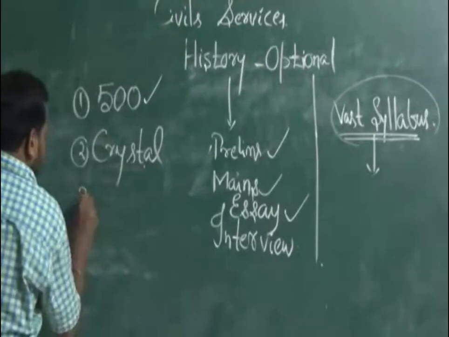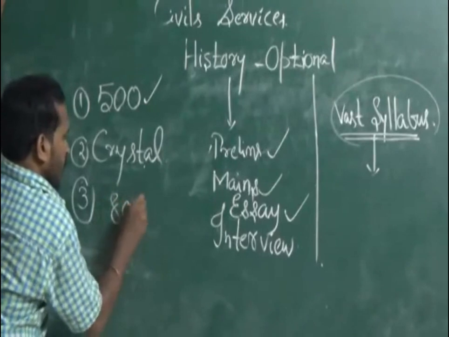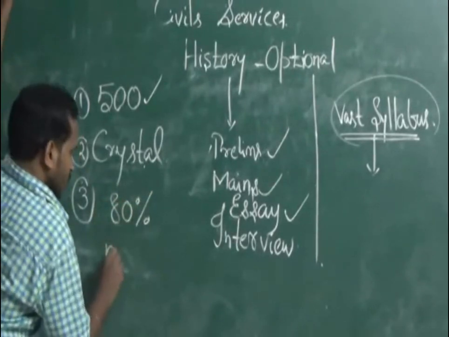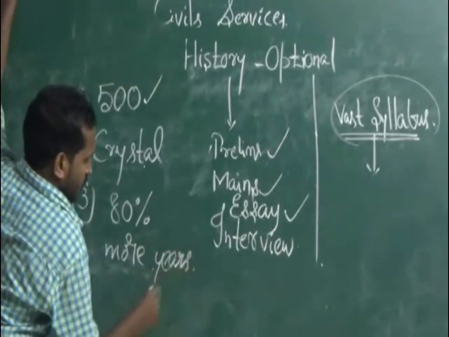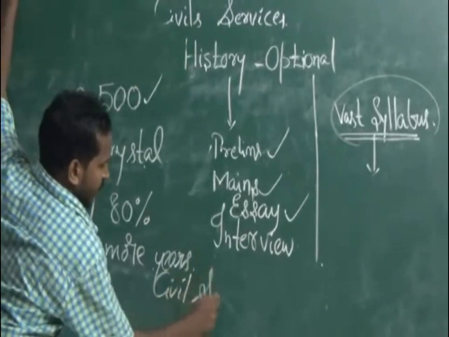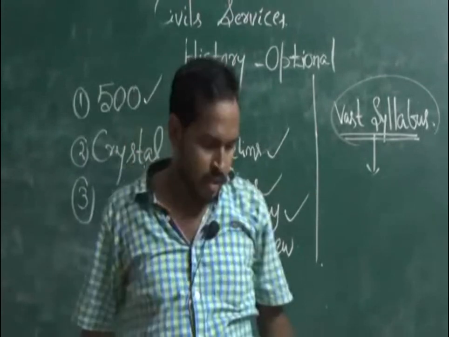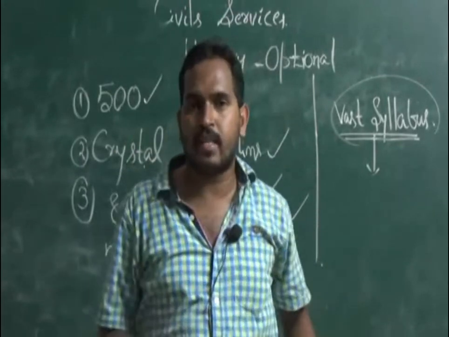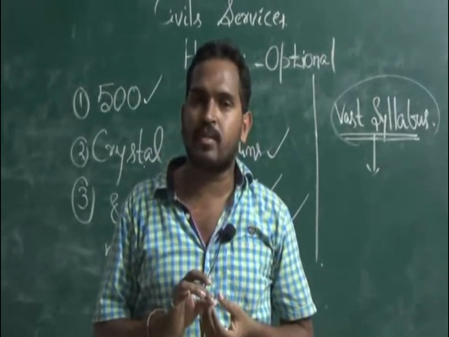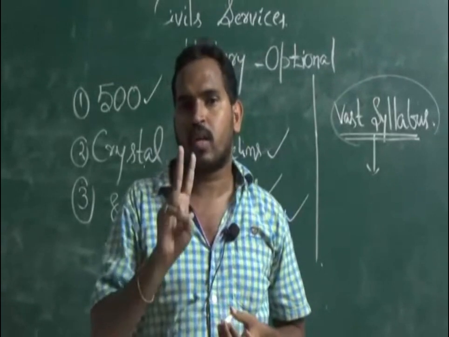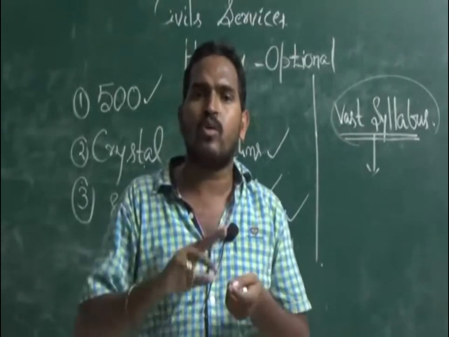And the next part is that for so many people, most of the people, that is 80% of the people, took more years to achieve the civil services. If you are the candidate, see, only 20% of the aspirants will achieve it in a single attempt or the second attempt. For most of the people, 80% of the people, it took 3 to 4 years.